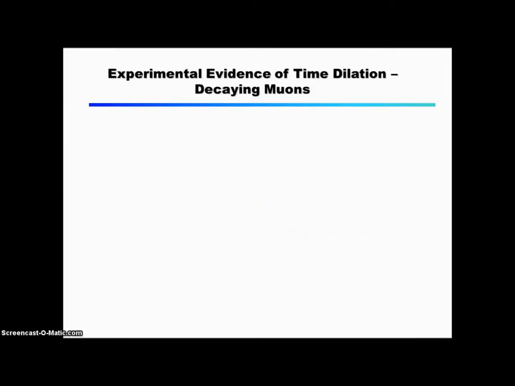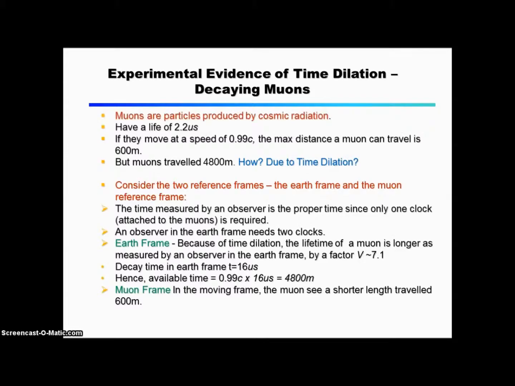Experimental evidence of time dilation. Decaying muons. Muons are particles produced by cosmic radiation, and have a life of 2.2 microseconds. If they move at a speed of 0.99c, the maximum distance a muon can travel is 600 meters. But muons travel 4,800 meters. How?